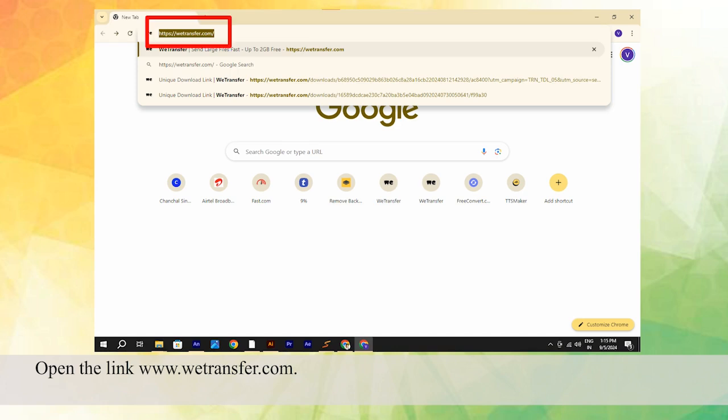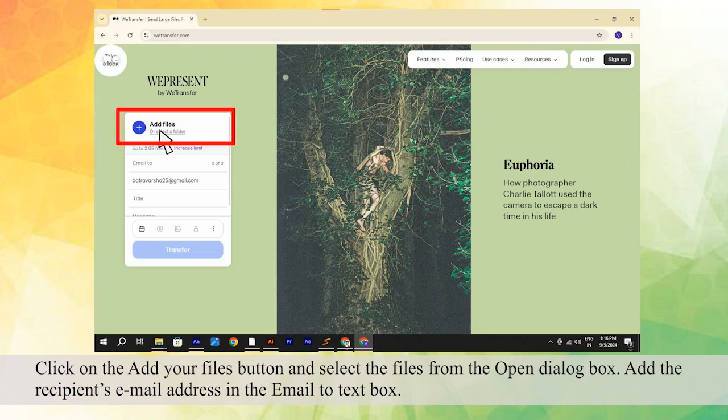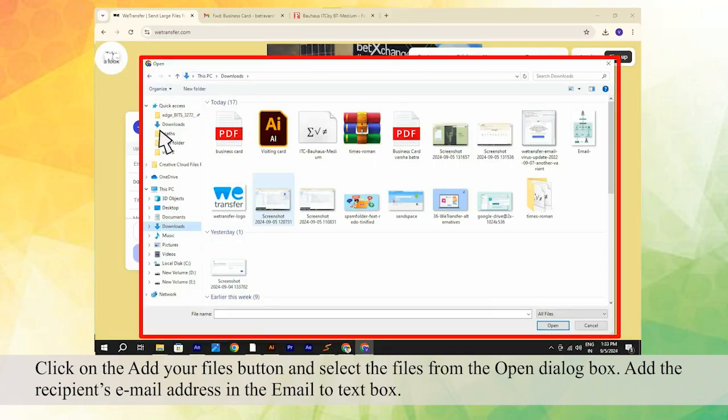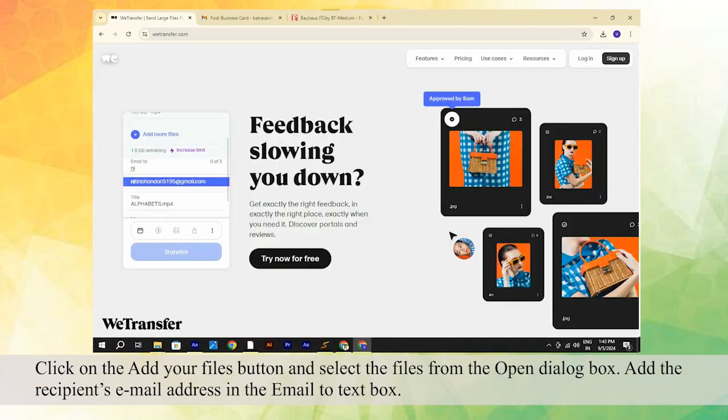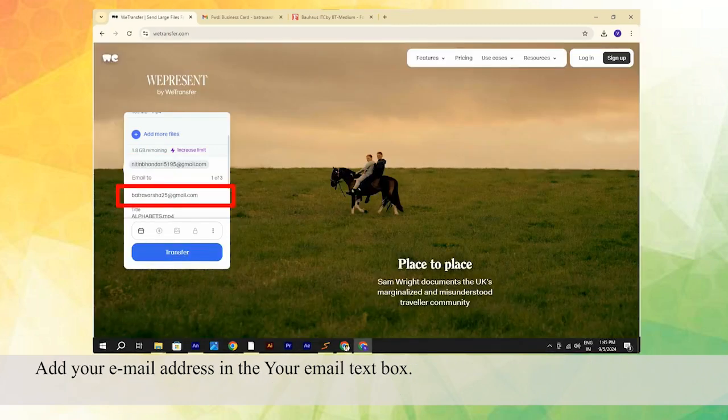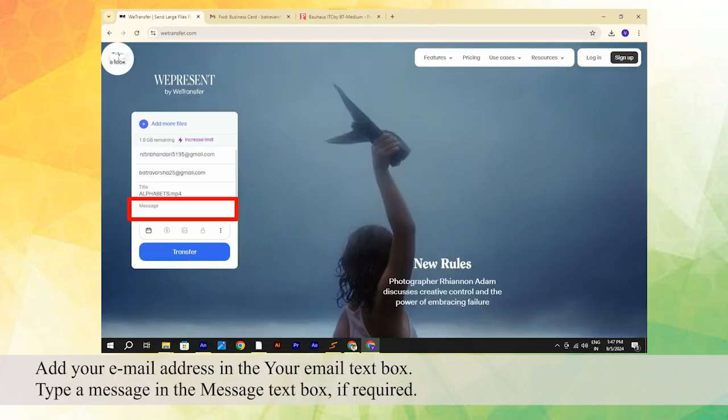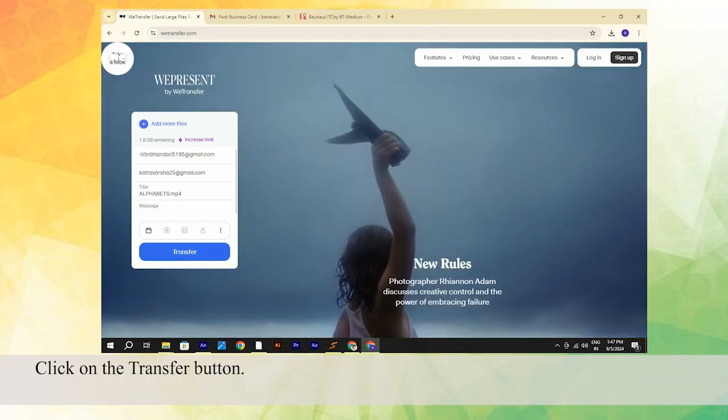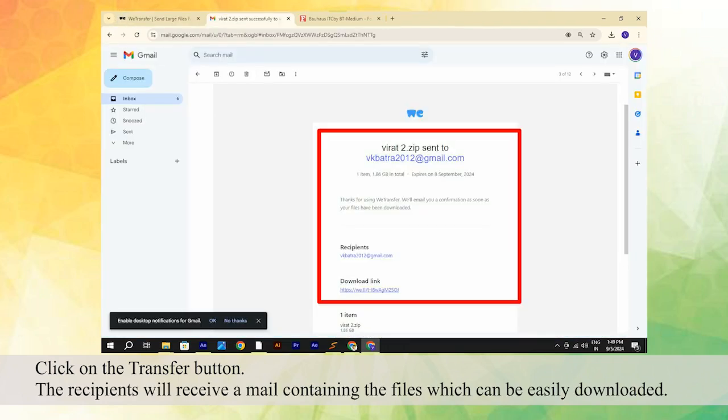Open the link www.wetransfer.com. Click on the Add Your Files button and select the files from the open dialog box. Add the recipient's email address in the Email to Text box. Add your email address in Your email text box. Type a message in the message text box, if required. Click on the Transfer button. The recipients will receive a mail containing the files which can be easily downloaded.